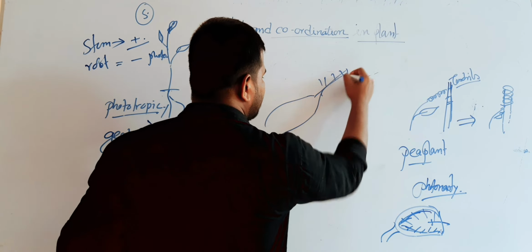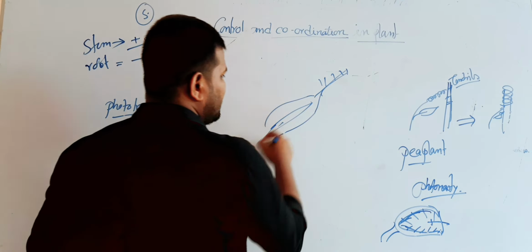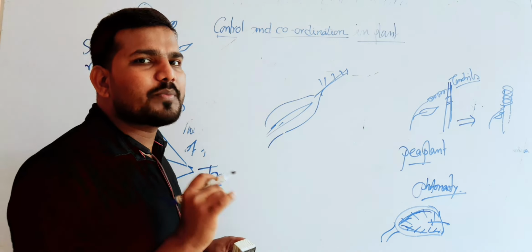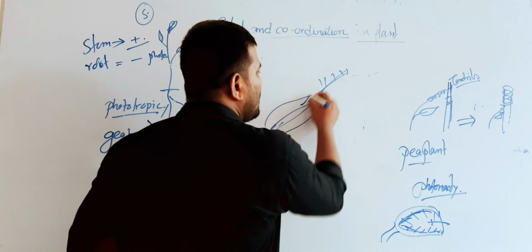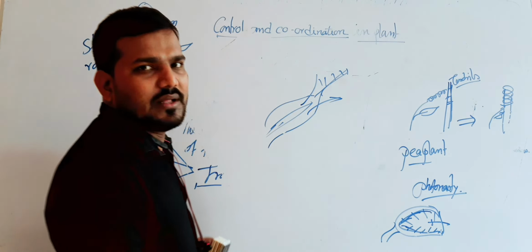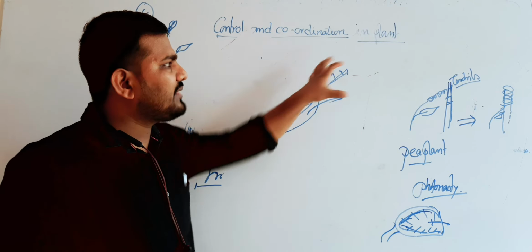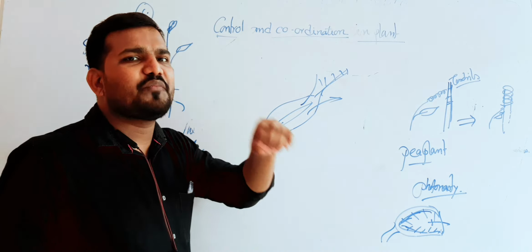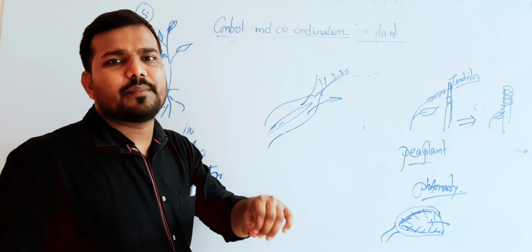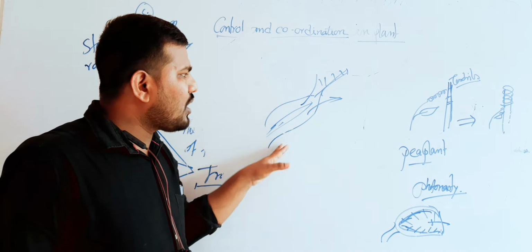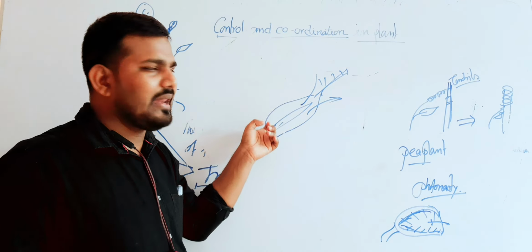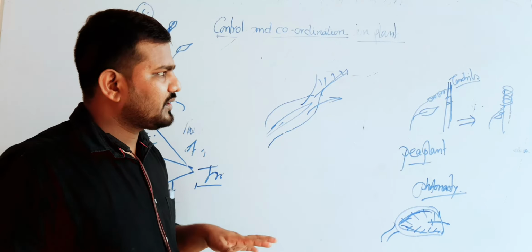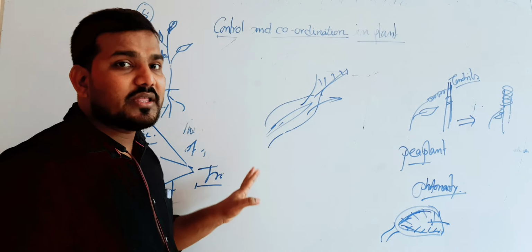Suppose this is the leaf. These are the pulvini. When we touch the leaves, it means we are providing some amount of heat, so the water evaporates. Due to the deficiency of water, these leaves respond. But after a few seconds or minutes, the ascent of salts takes place and the water is placed back in the pulvini, and the shape returns to the previous one. These are the movements in the plant.